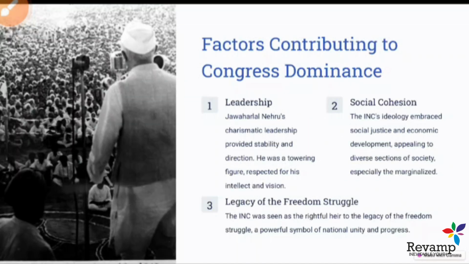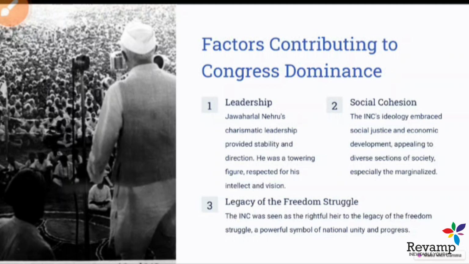What are the factors that contributed to the dominance of Congress? So first and foremost is the leadership of Jawaharlal Nehru. Jawaharlal Nehru had a socialist vision. He was a very charismatic leader. He had a broad vision at that time. So Nehru's popularity was very high among the masses. Even Gandhiji called him his successor.